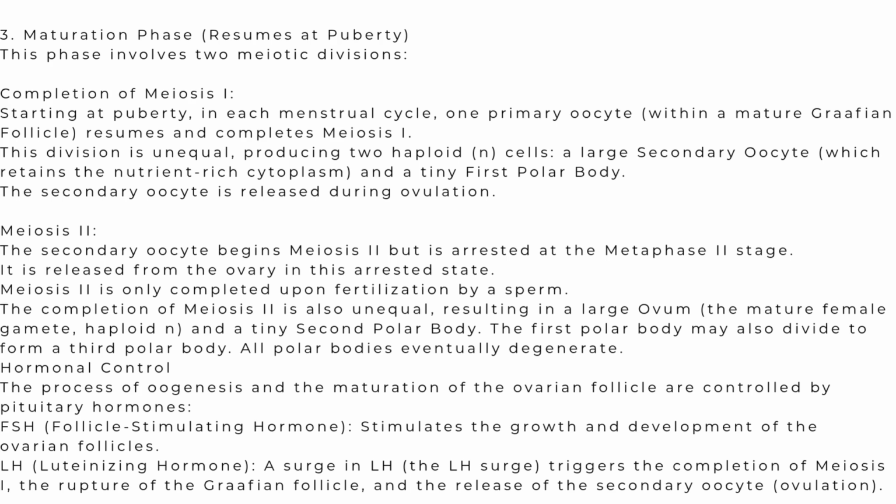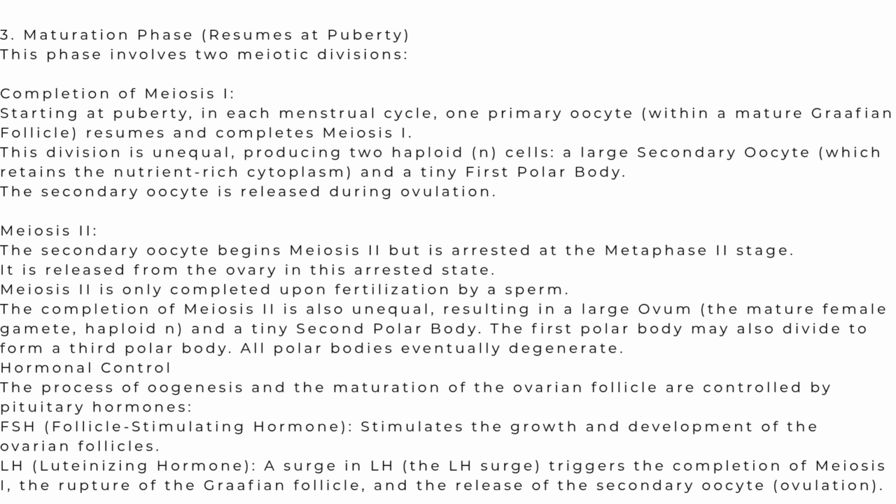Normally, the first polar body does not enter meiosis second. The secondary oocyte proceeds in meiosis second only up to metaphase second. Its division is further stopped or arrested at this stage. The secondary oocyte is shed from the Graafian follicle and ovary.